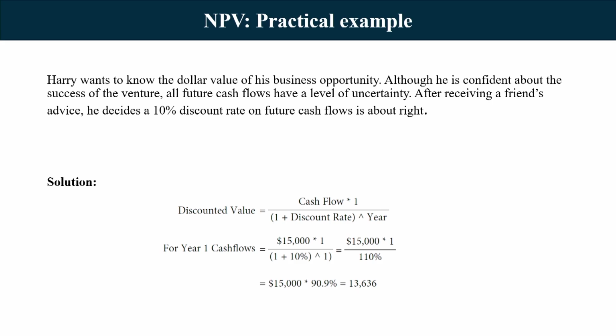With a 10% rate, that is cash flow divided by 1 plus 10% to the power 1, that is 15,000 divided by 1.1, which gives us a value of $13,636. So, in absolute terms I am getting $15,000 next year, but today's value of this $15,000 is 13,636. Now, this 13,636 becomes comparable with my today's investment.